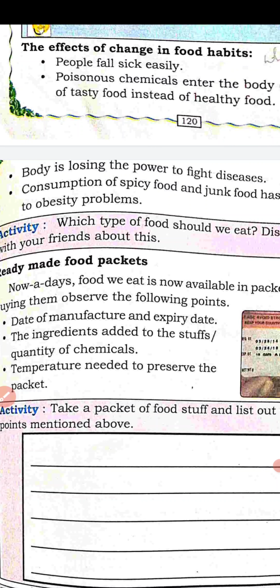Then we have to see the ingredients added to the food items. On almost all packed items it is written what ingredients and substances are added to that food. So we have to see what ingredients are added. And the temperature needed to preserve the food packets. Whether we have to keep them in the refrigerator or in warm conditions, we have to see the temperature needed to preserve the food packets.